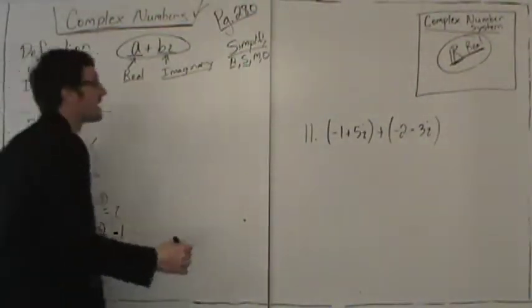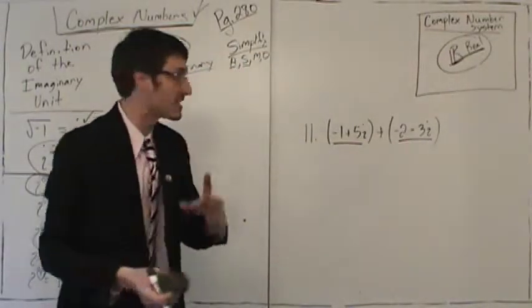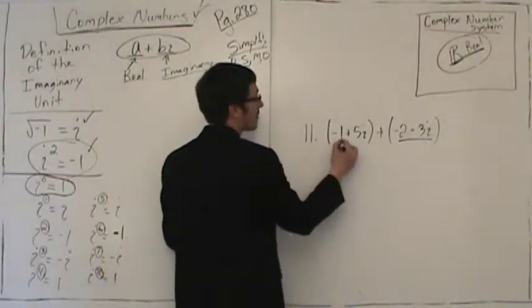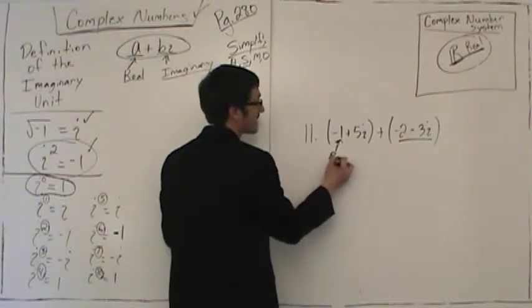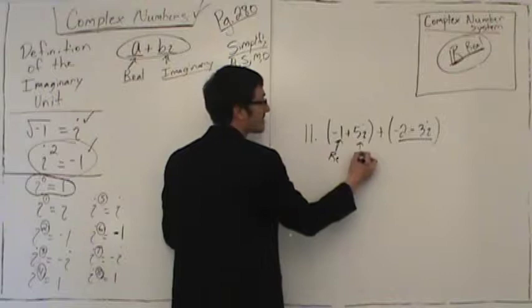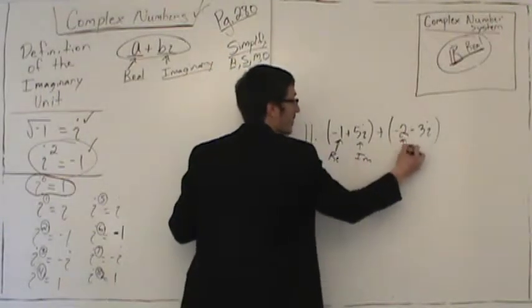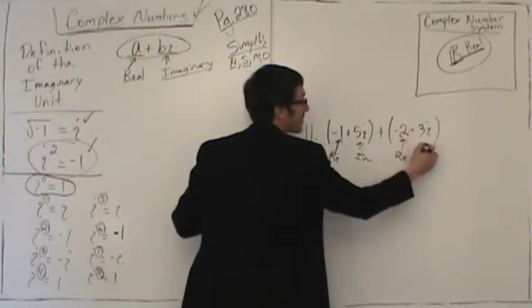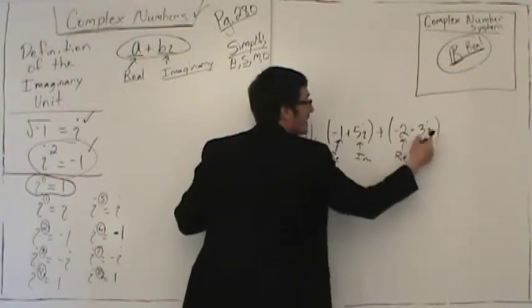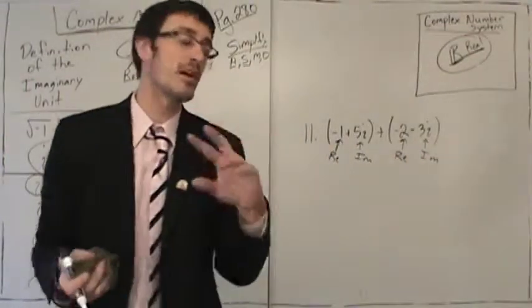Well, first you have to see this is a complex number and this is a complex number. Each complex number has two parts. Now I want you to tell me what is the real part of this complex number. The real part of this complex number is -1. The imaginary part is 5i. What is the real part of this complex number? The real part is -2, and the imaginary part is -3i. So a complex number has two parts, a real part and an imaginary part.